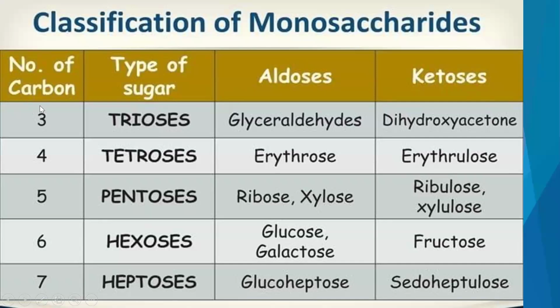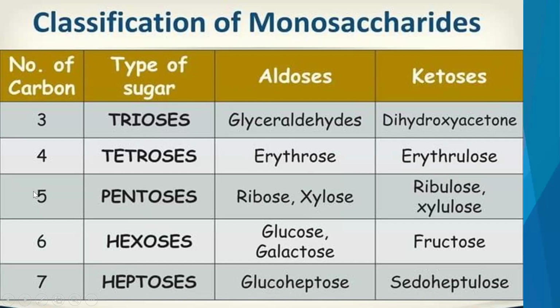If the number of carbon atoms is 3, the type of sugar is trioses. Aldoses coming under trioses are glyceraldehyde, for example. Ketoses coming under trioses are dihydroxyacetone. If the monosaccharide contains 4 carbon atoms, then it comes under tetroses, and the aldose under tetroses is erythrose, and the ketose under tetroses is erythrulose. So you need to remember these examples. Under trioses, the aldose is glyceraldehyde, and the ketose is dihydroxyacetone.